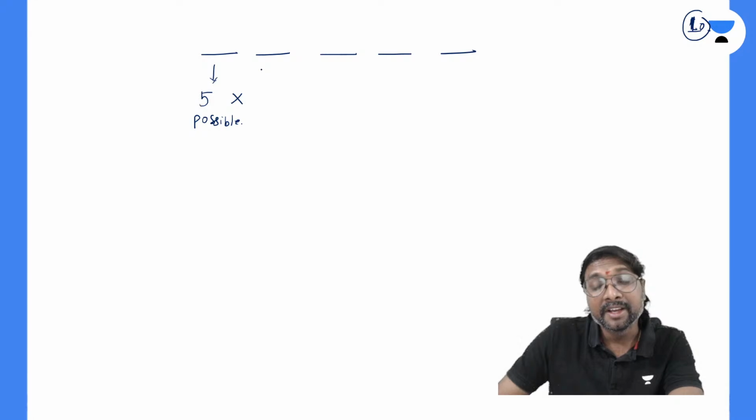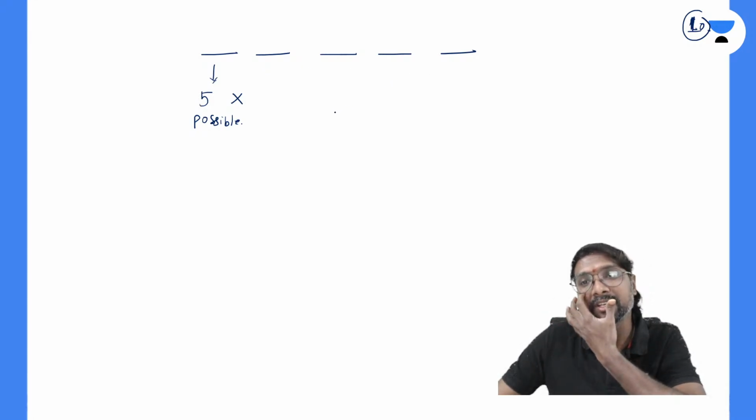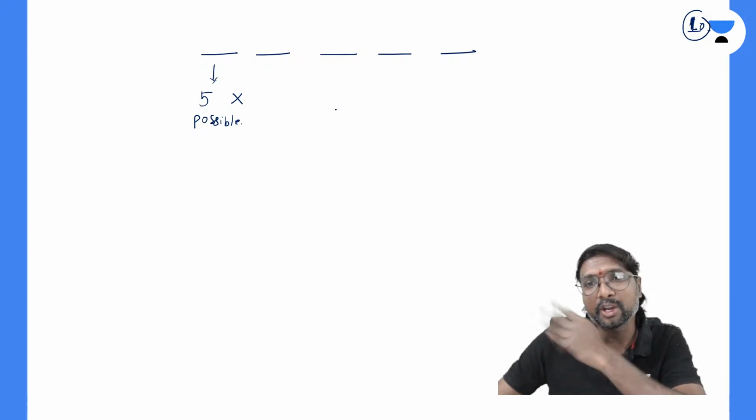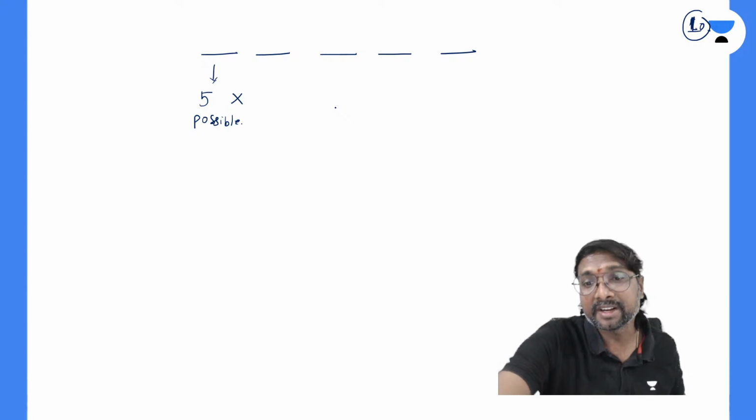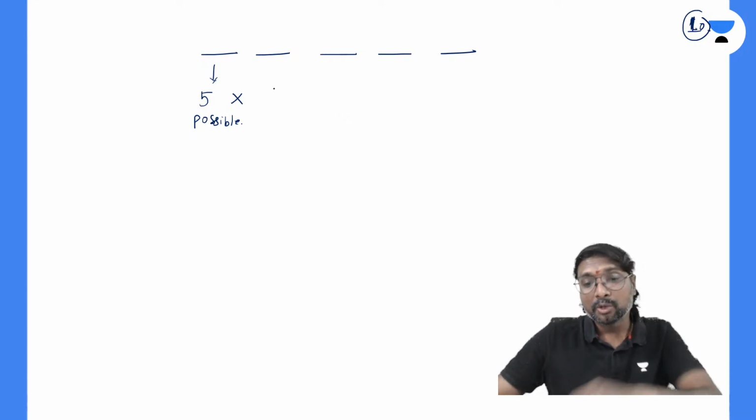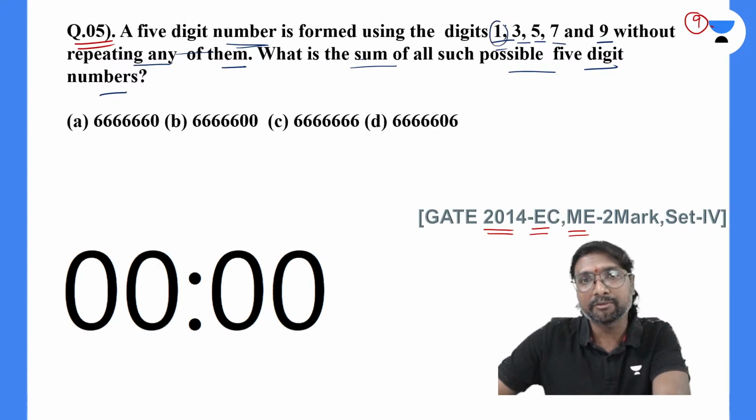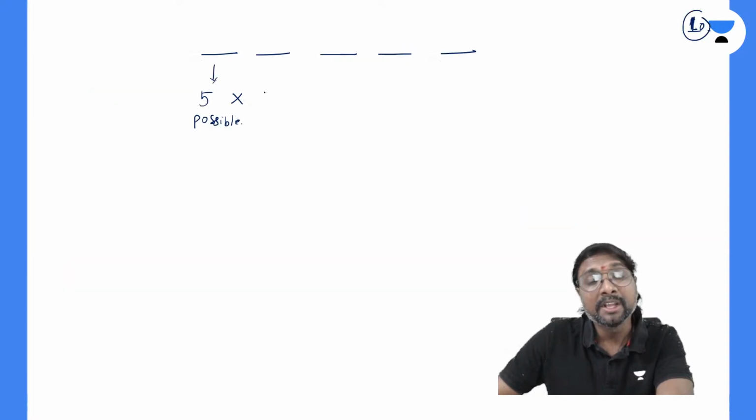In the second place, repetition is not there. What does that mean? Suppose one number out of 1, 3, 5, 7, 9 is already utilized; we cannot utilize that number again. Only the remaining 4 numbers we can utilize. So only 4 are possible in the second place.